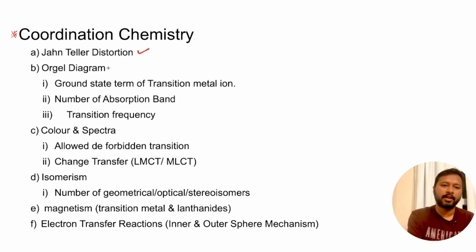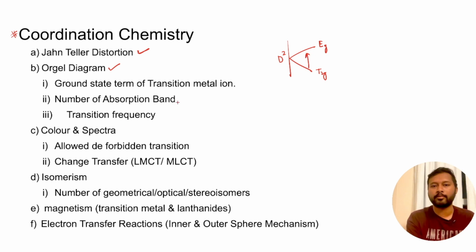Then comes the Orgel diagram. Again, it's one of the important topics, and from the Orgel diagram, one type of question which you will generally see is the ground state term symbol of the transition metal, like from where the transition has started. So if you are making an Orgel diagram for a d2 complex, what is going to be the ground state term? For d2, from where to where are you going to have that transition? You should know that if it is an octahedral complex, the transition will be from T2g to Eg. So these types of questions are asked generally.